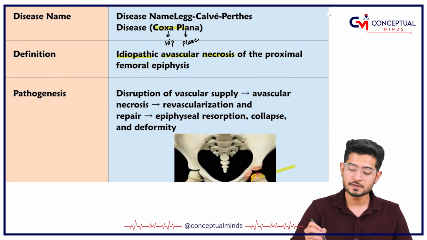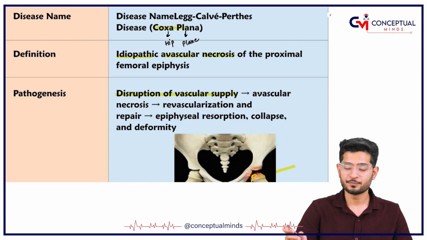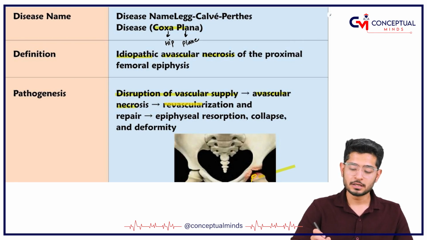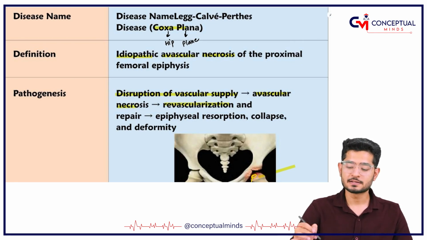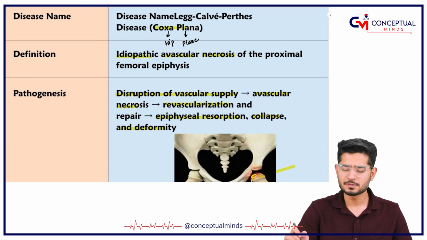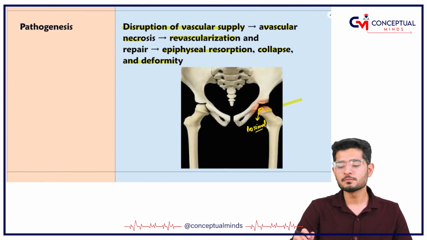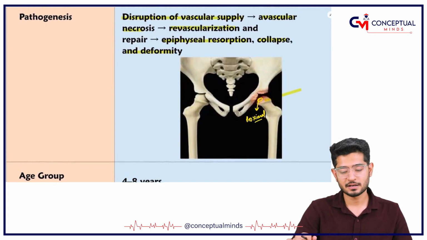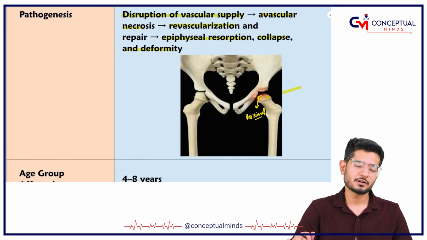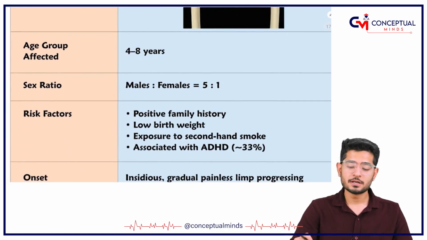Now why is it happening? Because there is disruption of the vascular supply that leads to avascular necrosis, and once it is revascularized, there is epiphyseal resorption occurring. There is a collapse, and of course the deformity happens. So basically the proximal part of your femoral epiphysis is gone because of the avascular necrosis. Although the revascularization repair happens, the deformity like collapse and epiphyseal resorption occurs.